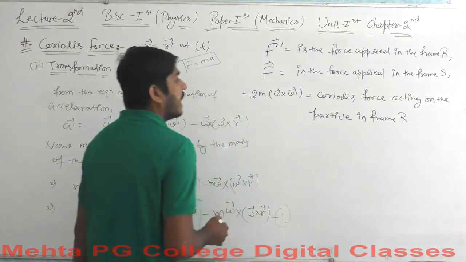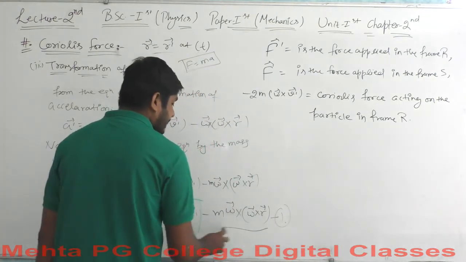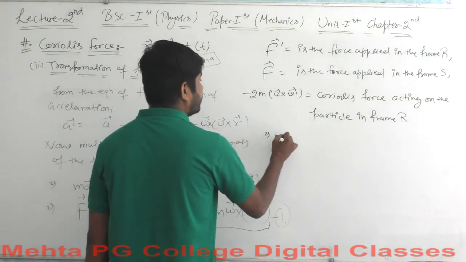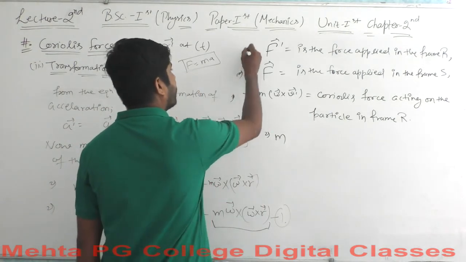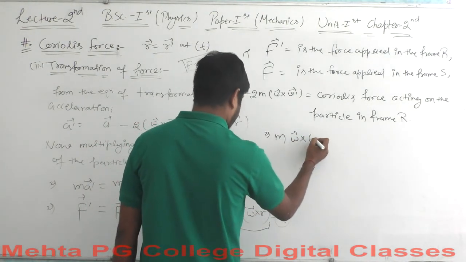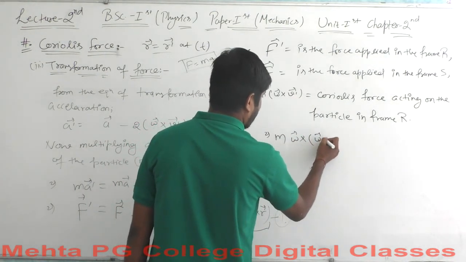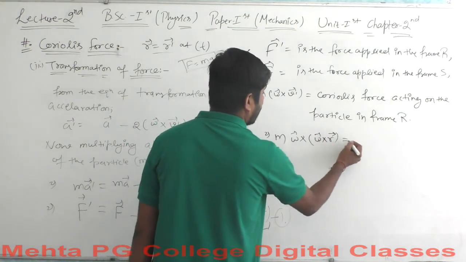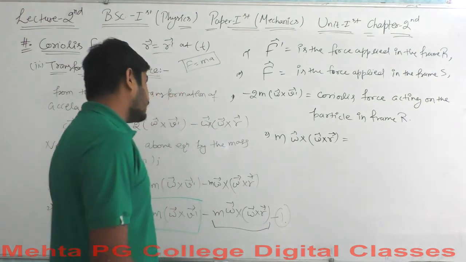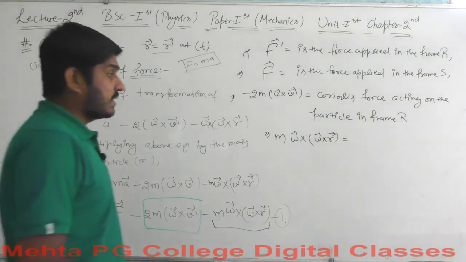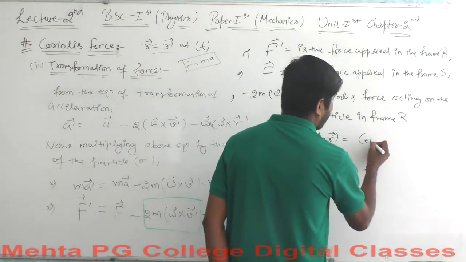Now the remaining term is m omega vector cross omega vector cross R vector, and this is the centrifugal force.